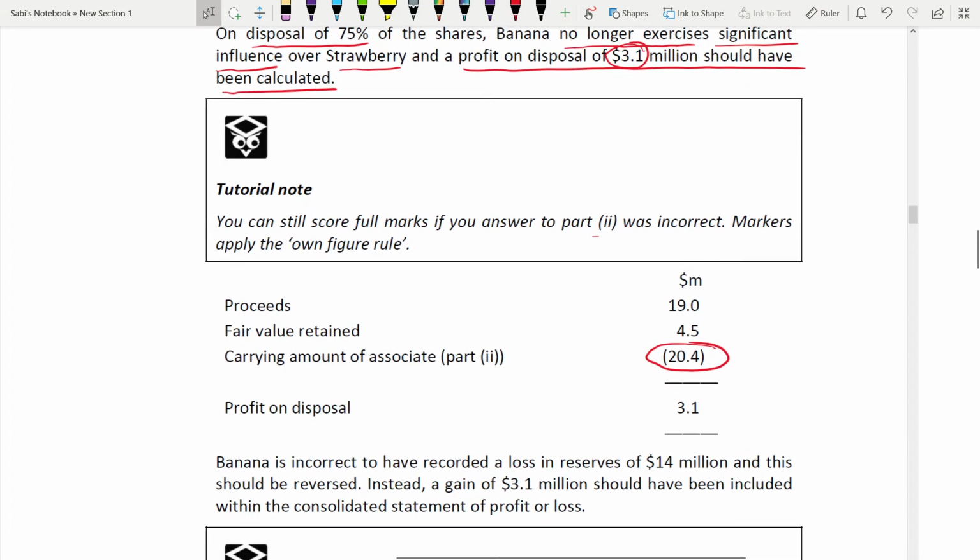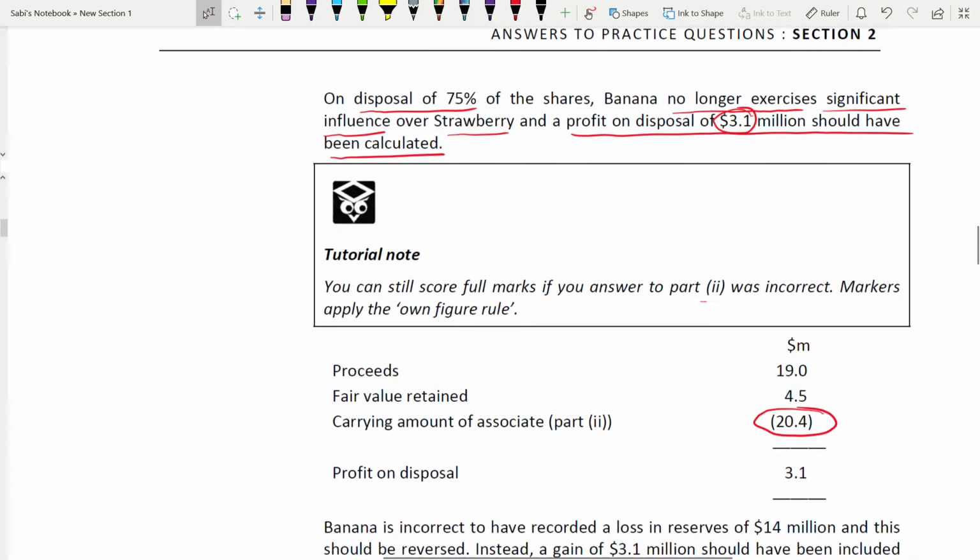So how are you going to calculate it? The proceeds plus the fair value retained, whatever you have retained, minus the carrying amount of associate. Why is the carrying amount of associate important? Because if you deduct that, you get the profit: you're selling the associate, how much are you getting? So carrying amount of associate deducted and the remaining is profit on disposal. What is the proceed? 19, and fair value retained is 4.5.